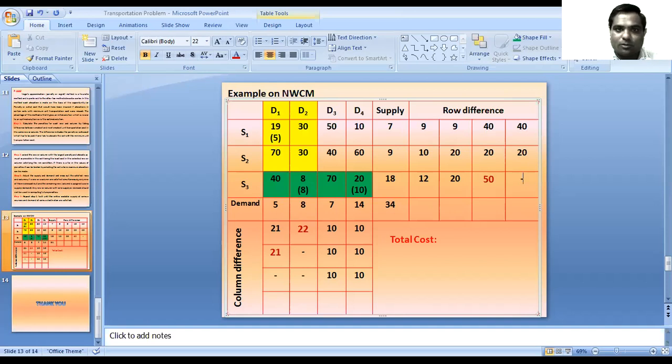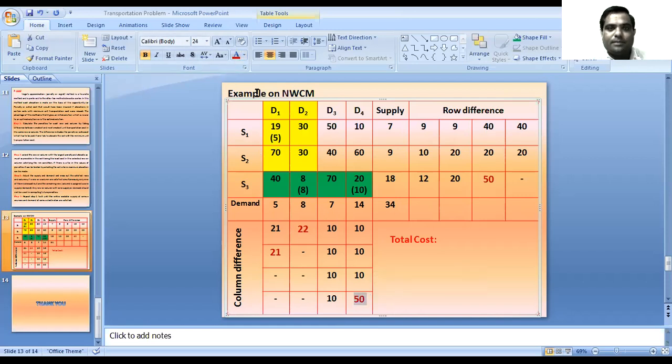The total quantity of S3 is supplied, so there is no need to calculate the difference. Then for the column differences, the demand of D1 is fulfilled, so there is no need. The demand of D2 is also fulfilled, no need. Then the difference between 40 and 50 is 10, and the difference between 60 and 10 is 50. Then we have to search out the maximum difference out of these 40, 20, 10 and 50, that is 50.